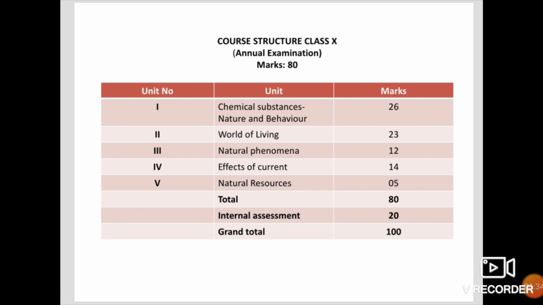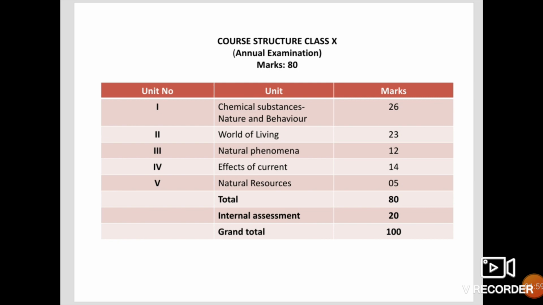Now we'll see the course structure. That means annual examination paper and how the questions are coming, from which part the questions will be allotted. Now the entire marks is for 80 marks. Now see here, the units are of 5 units you are having. In the syllabus you are having 5 units. Now from which unit how many marks you are getting in the board examination. Now we will see one by one.